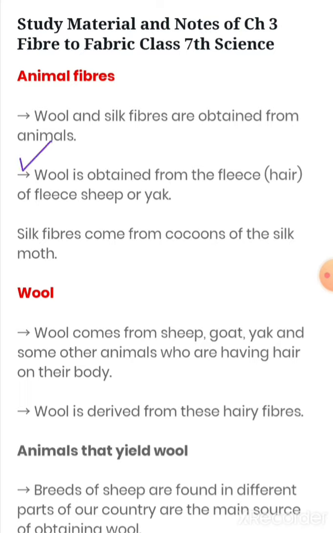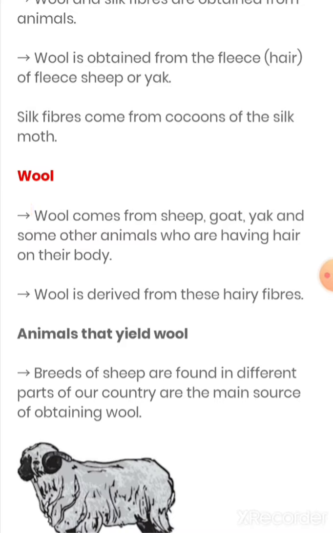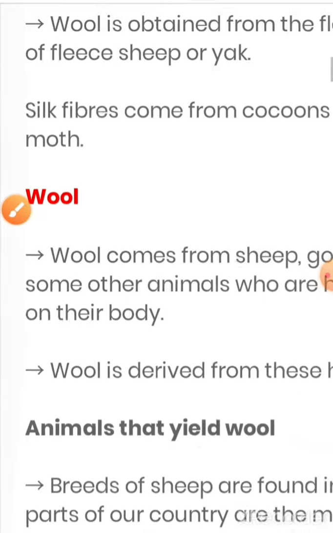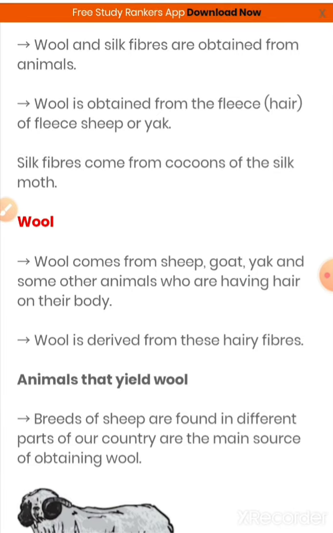The second one is wool, which is obtained from the fleece of sheep or yak. So students, wool is obtained from the hairs of sheep or yak. Now silk fiber. Silk fiber comes from the cocoon of the silk moth.